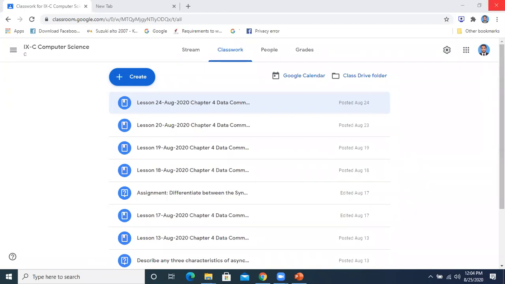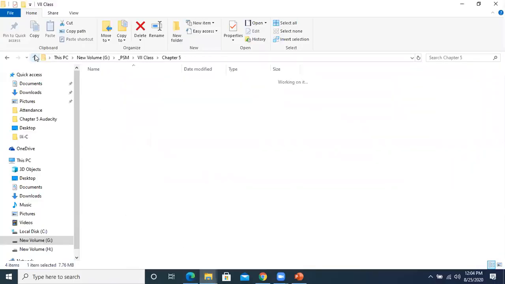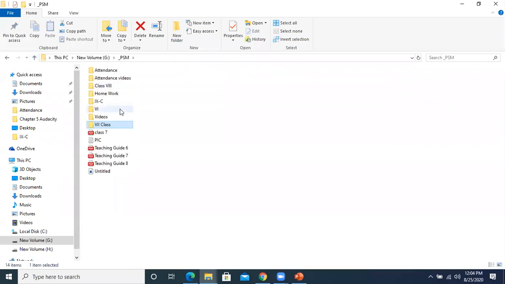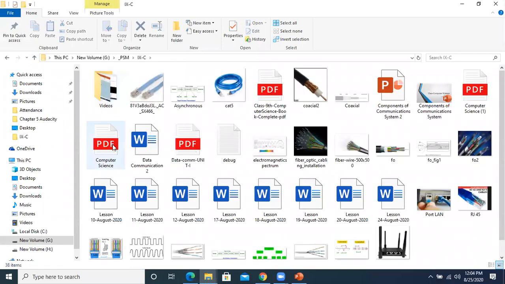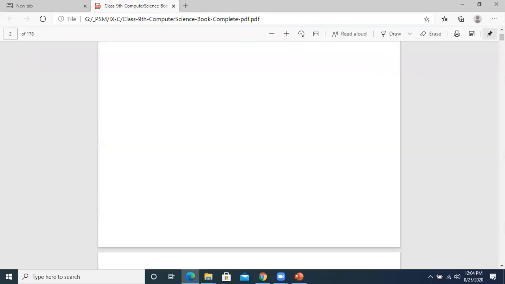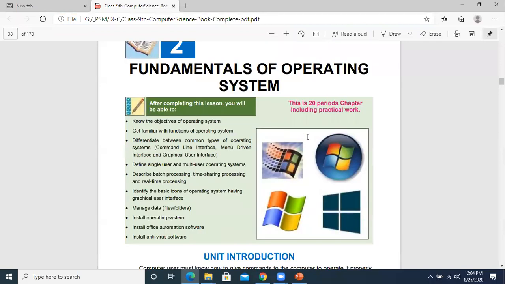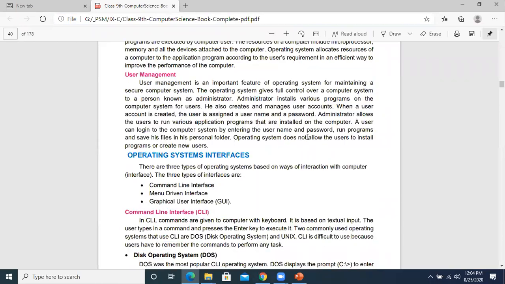Sir, we first read chapter 1, Introduction to Computer. Okay. Then, Introduction to Computer was the chapter that was completed. And then the fundamental operations of computer. That is the chapter that you have done. Chapter 2. Okay, this is chapter 2. Okay, fine. But it wasn't very clear.